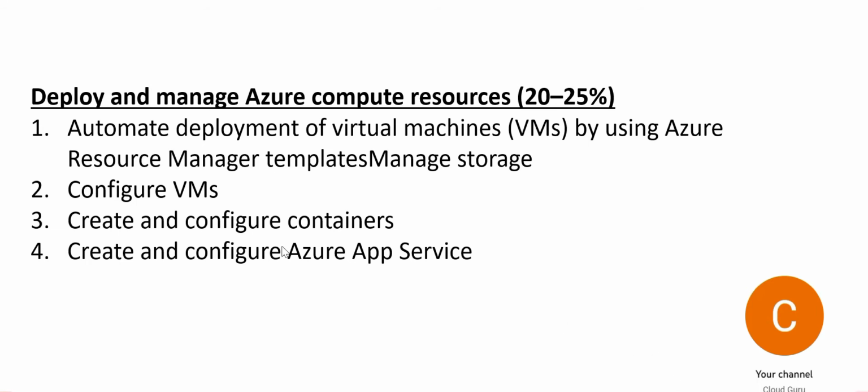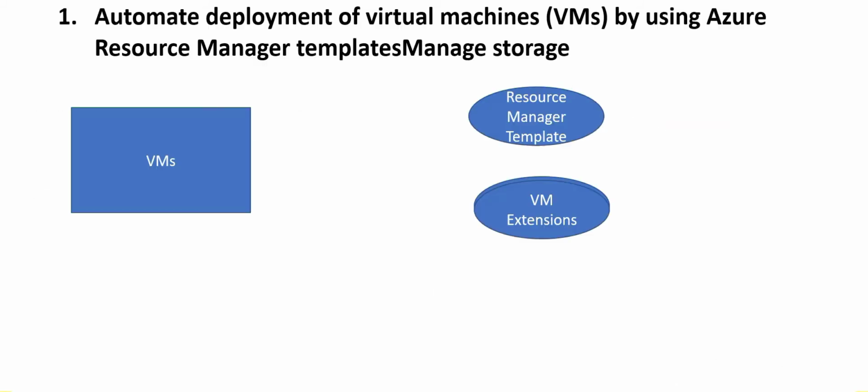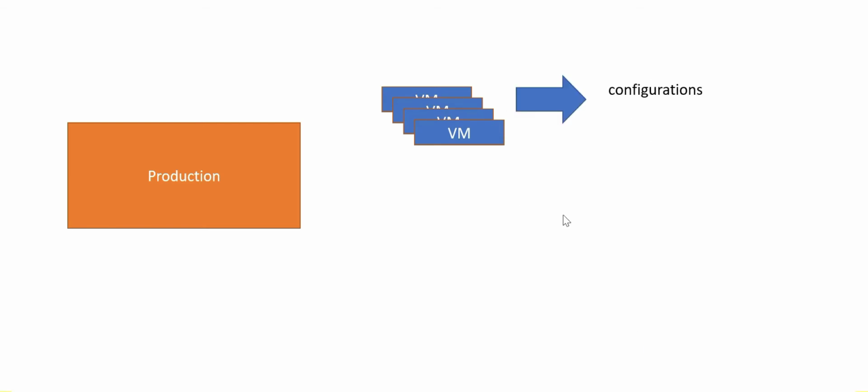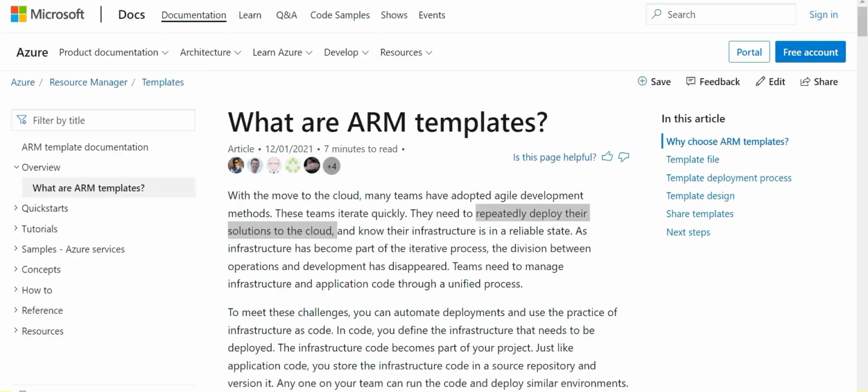So let's look at the topics at a high level. The first one says automate deployment of virtual machines. When we talk about automation, we are talking about automation of VM deployment, like Resource Manager templates. We call these ARM templates. The first advantage is an agile development method and repeatedly deploying solutions to the cloud. Suppose you have a production environment with n number of VMs and configurations associated with them. The first time you set up production, and next time you want to clear up production and rebuild it from scratch, I can use ARM and this will achieve the goal.